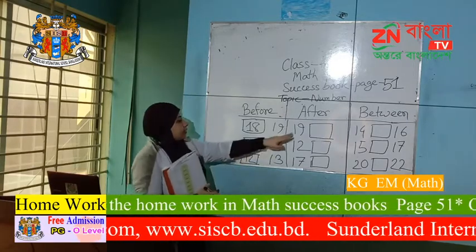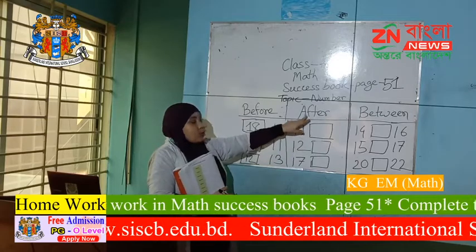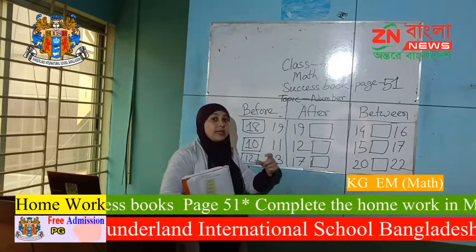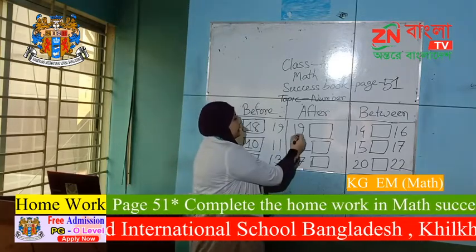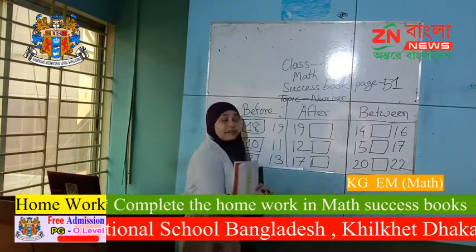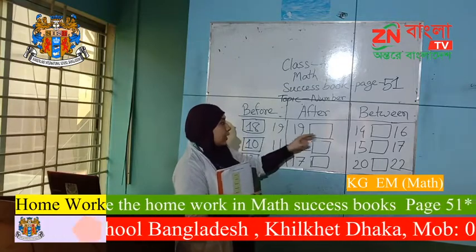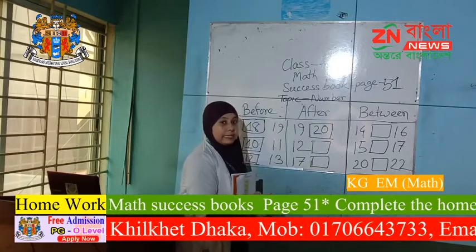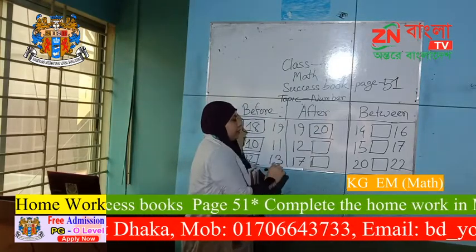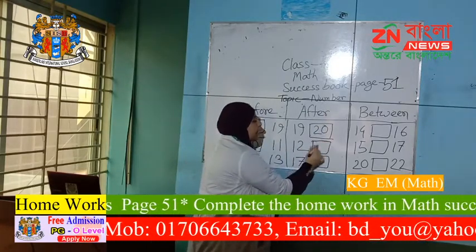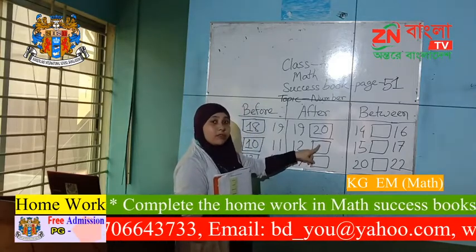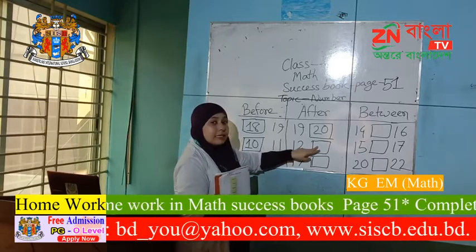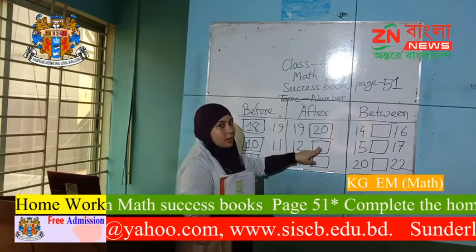Now we are going to learn about the after number. So 19, what will be the after number of 19? 20. Yes children, 20 is the after number of 19. Then 12. You have to write the after number of 12 in this box. What will be the after number of 12, children?